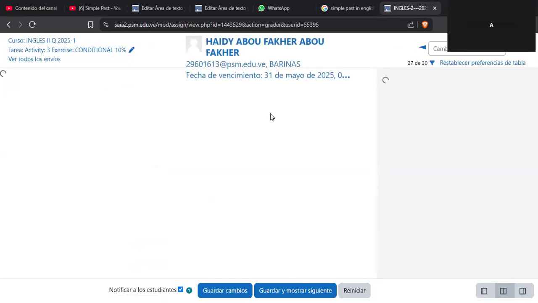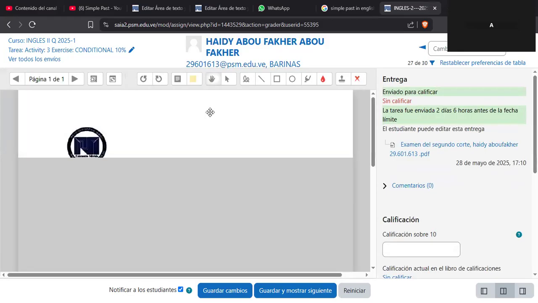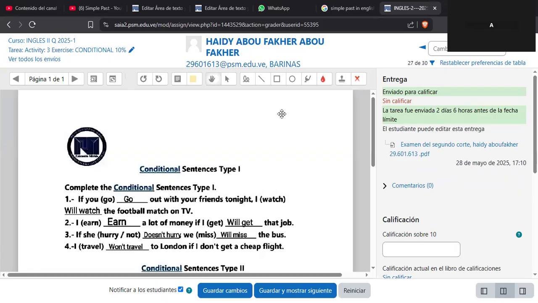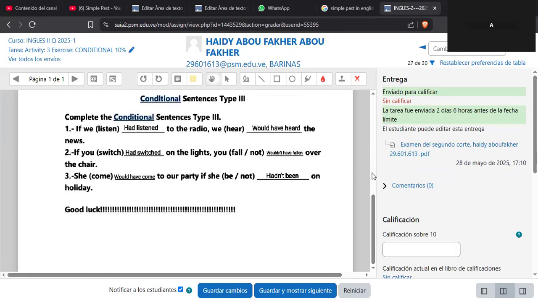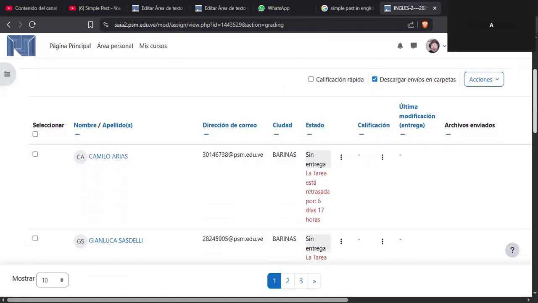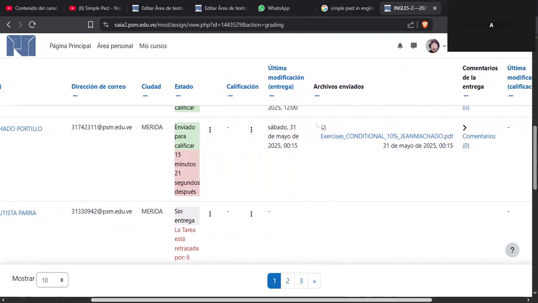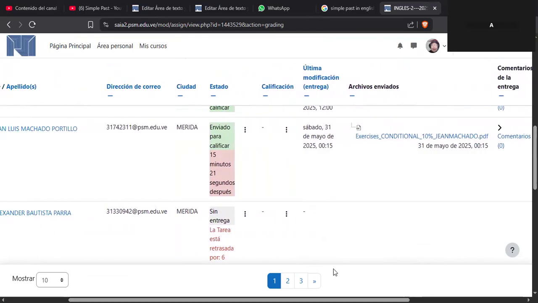And here I'm going to show you that the work has to be in PDF because it can be displayed here, so I can correct it from here, okay? But if you do it in Word instead of PDF, I cannot correct it here. I have to get out of the room. Let me see if someone has written in another format that is not PDF.